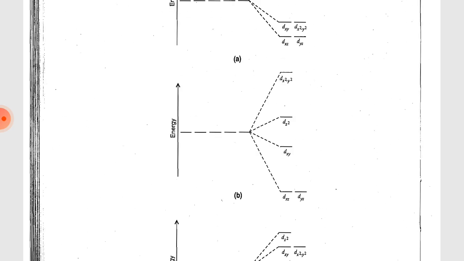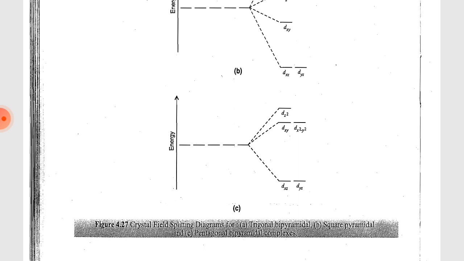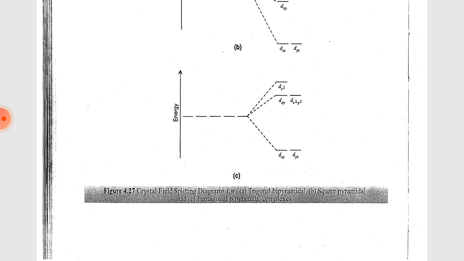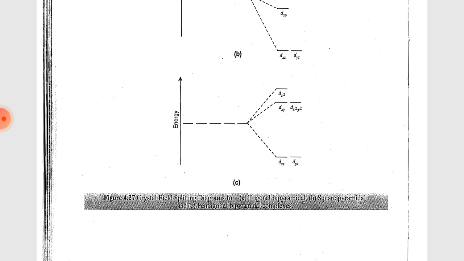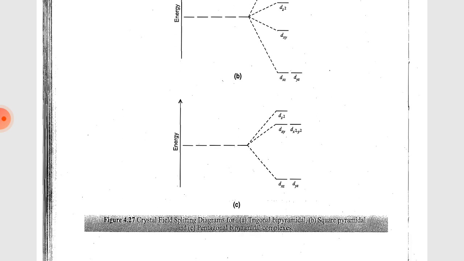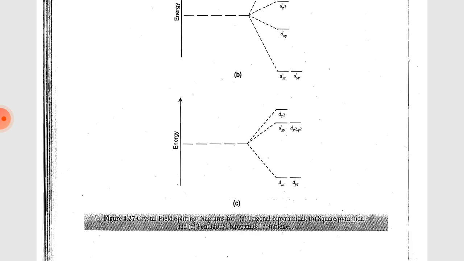So this A is the crystal field splitting diagram of trigonal bipyramidal, then B is the crystal field splitting diagram of square pyramidal, and C is the crystal field splitting diagram of pentagonal bipyramidal complex.